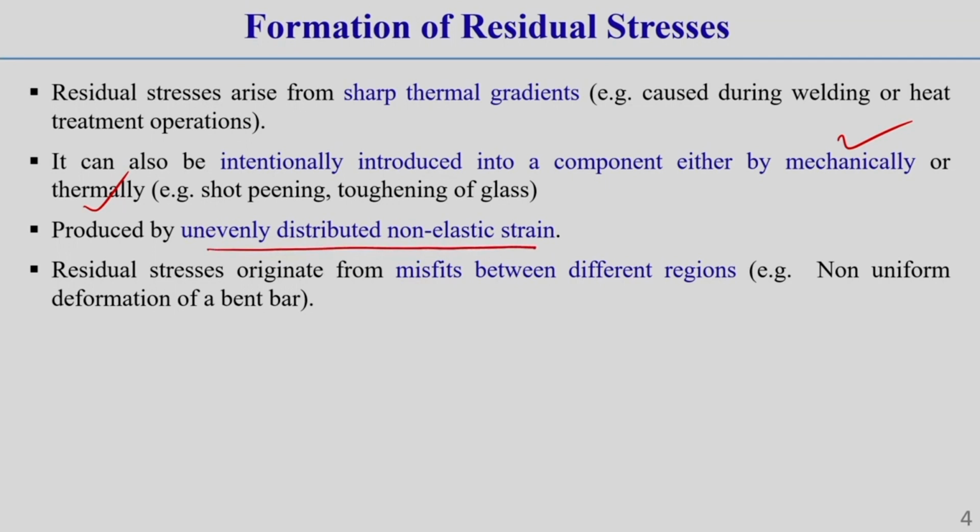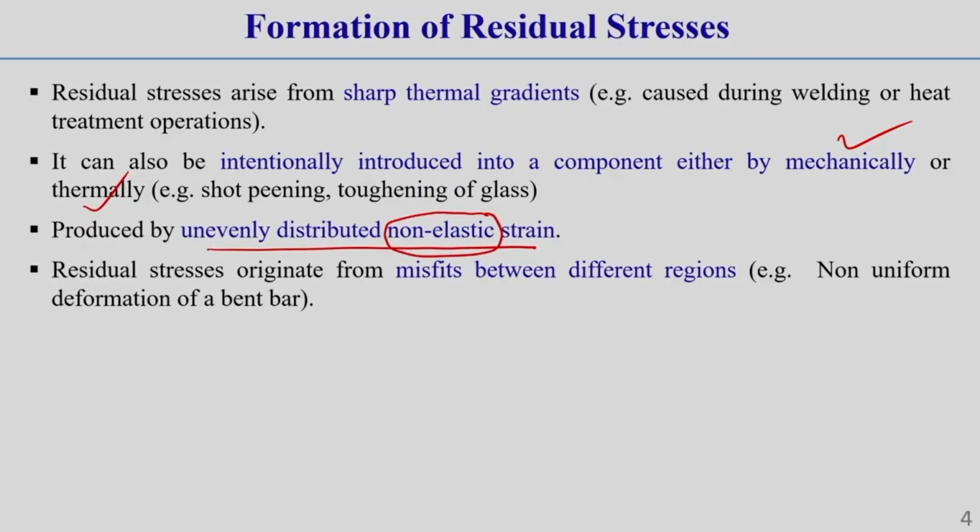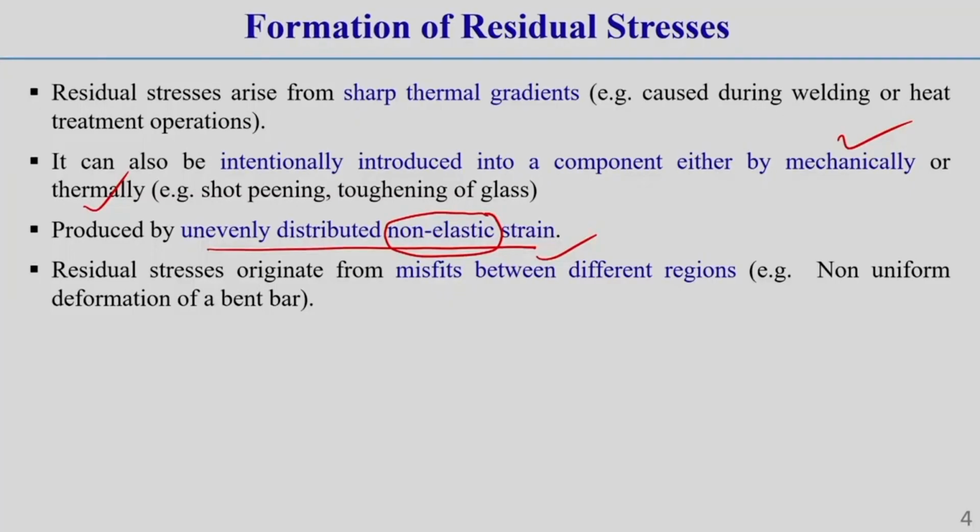It can also be produced by unevenly distributed non-elastic strain, that means unevenly distributed plastic strain, we can say. Non-elastic strain means plastic strain. Once there is a non-evenly distributed plastic strain, then there can be residual stress. How it is, that I will show. And it can also form due to misfit between different regions of a structure. So, this can also arise due to misfit of different regions. Okay, because misfit means, let us say, non-uniform deformation of a bent bar.